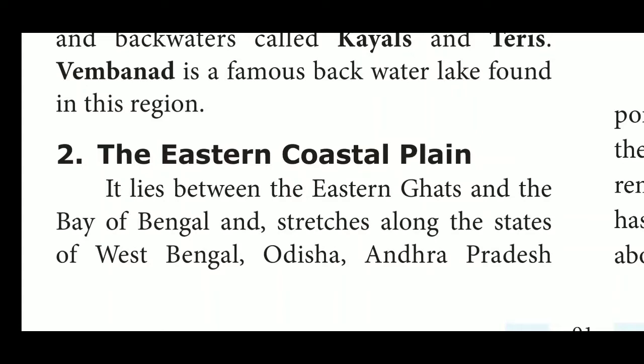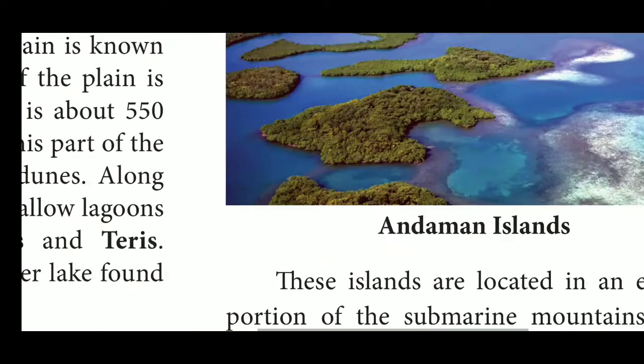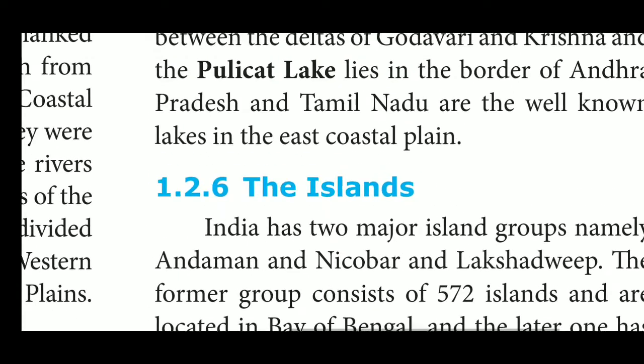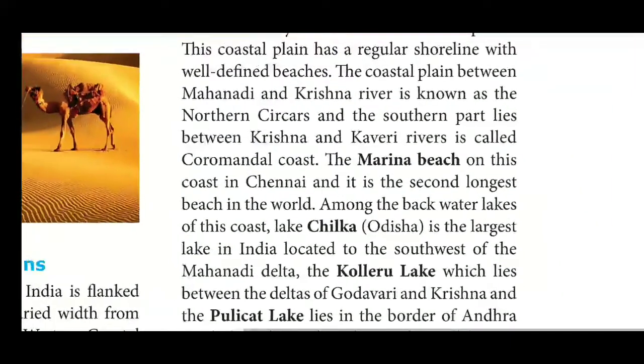Page number 91. The eastern coastal plain. It lies between the Eastern Ghats and the Bay of Bengal and stretches along the states of West Bengal, Odisha, Andhra Pradesh and Tamil Nadu. These plains are formed by the alluvial filling of the littoral zone by the east flowing rivers of India.